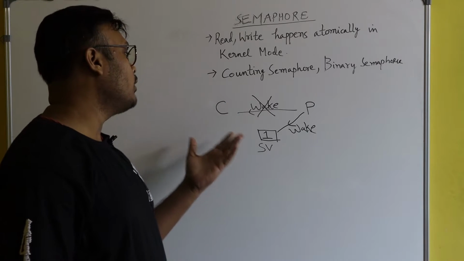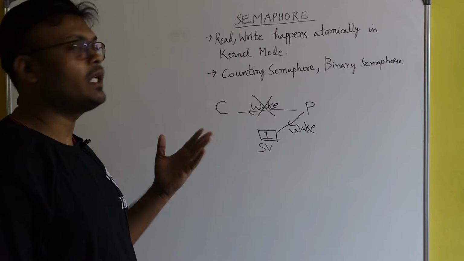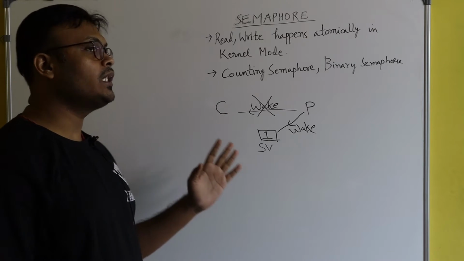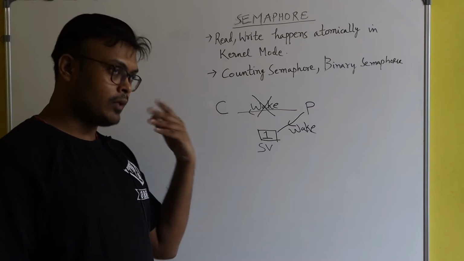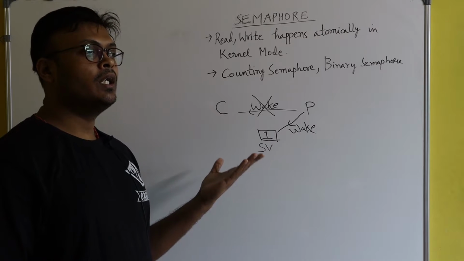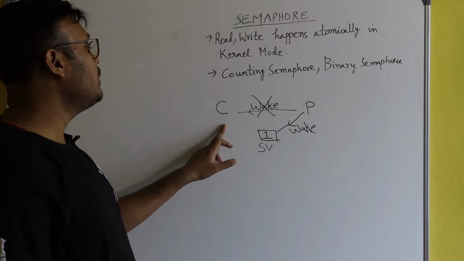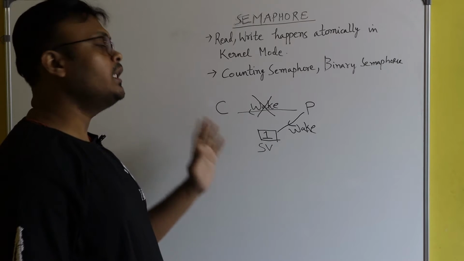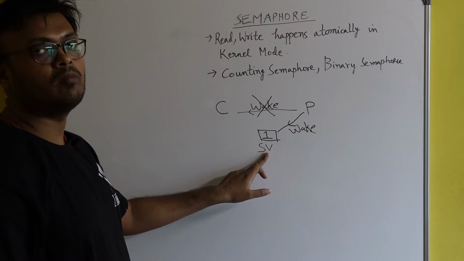Suppose now the consumer is not sleeping; the consumer is busy with some other activities. After finishing that activity, if the consumer wants to sleep, the code will be written in such a way that before sleeping, the consumer will check this semaphore variable.